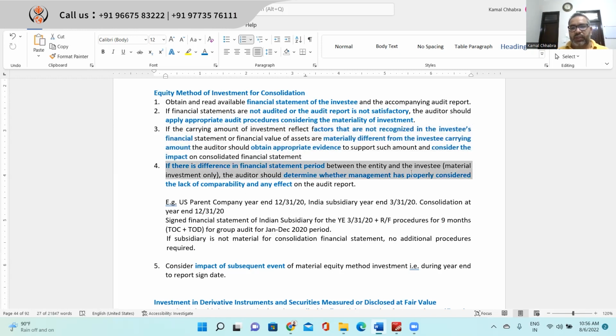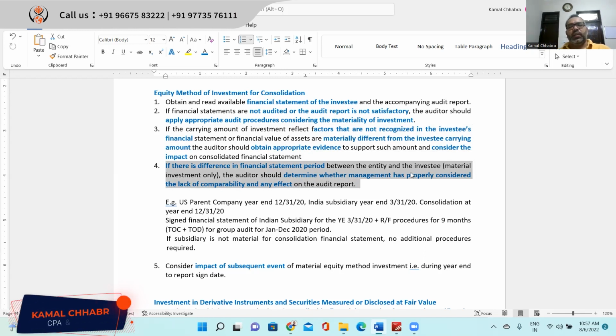The fourth point is if there is a difference in the financial statement period. That means you are a parent company, a US company, following a January to December financial year, and you have a subsidiary in India that follows an April to March financial year. So keep that in mind.